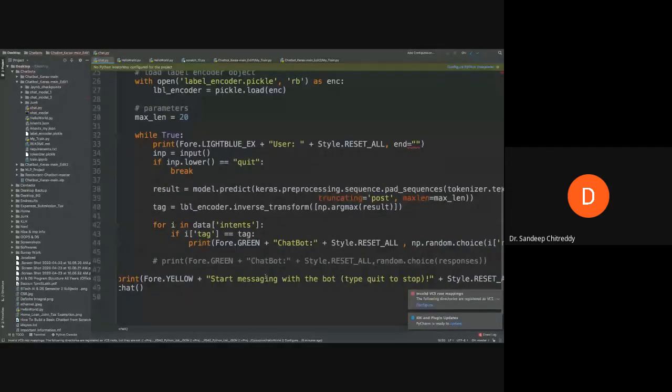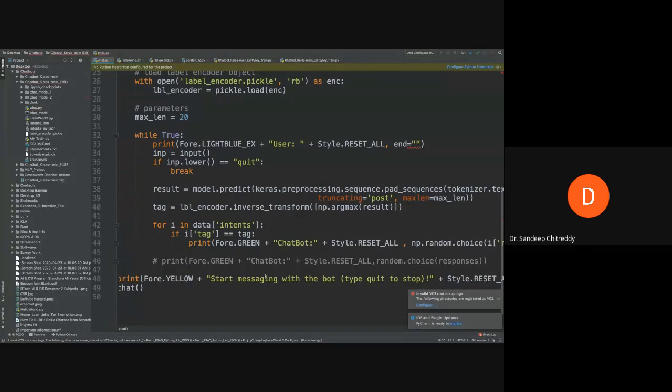And how the program is running, let us try to understand here. So there is a user, there is a bot. Both are communicating with each other. Sorry, a user is asking a question, that is an input, and that input has to be brought in, processed, and converted into a 20-dimensional feature vector, and given to the neural network.